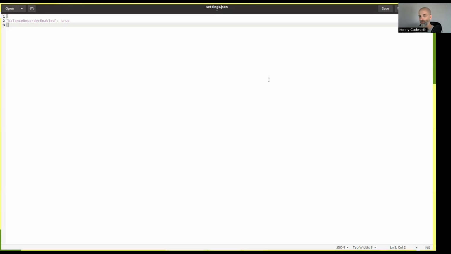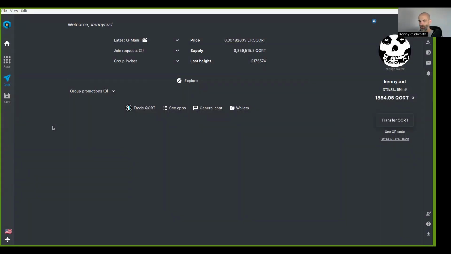And so basically, you'll have to add this setting. You'll have to restart your core, and you'll have to wait 1,000 blocks to get the recordings that you need to look at the Q Bubbles app that I'm about to show you. And if you don't understand how to add settings, you can look at one of my previous videos that's titled API Access on Qortal. Okay, so we're going to look at a few minter-related Q apps now.